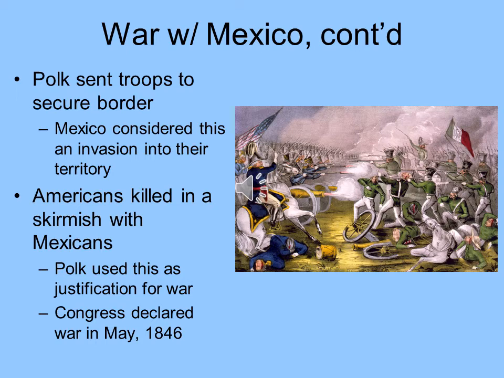And Polk uses this as a justification for war, asking Congress to declare war, which they did in May of 1846. Really, Polk was looking for justification for war. He didn't want to be the one to fire the first shots in this war, and so he orchestrated it so that the Mexicans would attack first. If you're looking at the painting here, you're going to see the Mexican troops on the right with the American troops on the left.